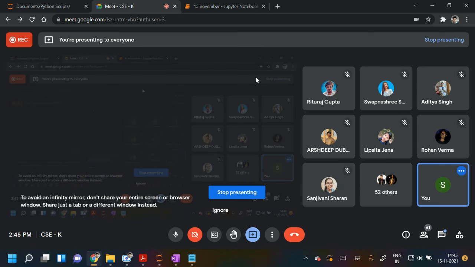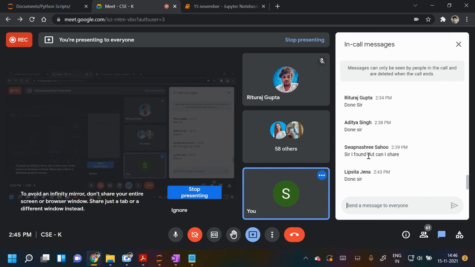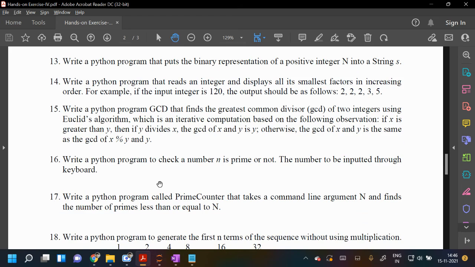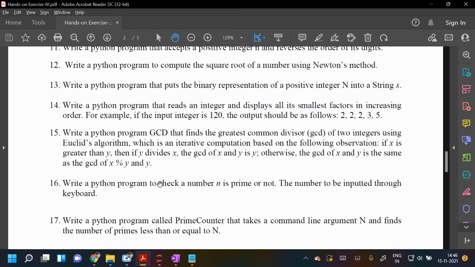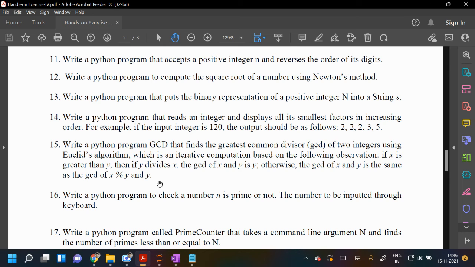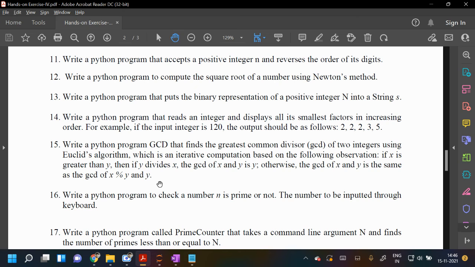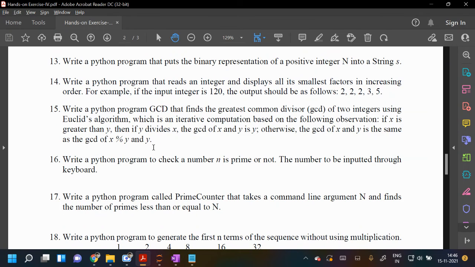Okay, now come to 13. So 13th question, who has done it? Okay, Swapna Siri, fine. So now I'm asking for 13. Everyone, I think you are all capable of doing all the questions. You just have to give time and try. You can take help from a book, a friend, me, or online resources anywhere. But the main purpose is to learn. So who will share 13?